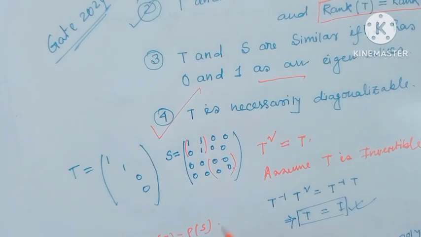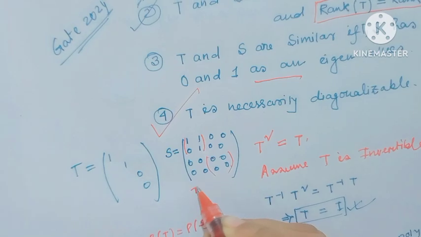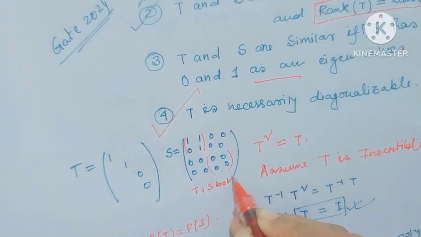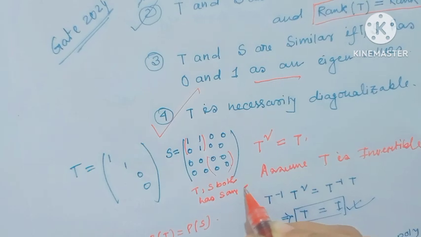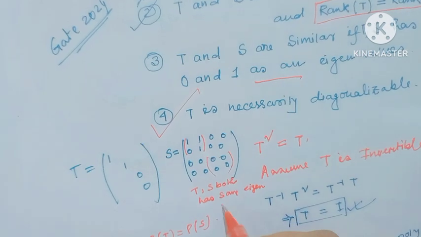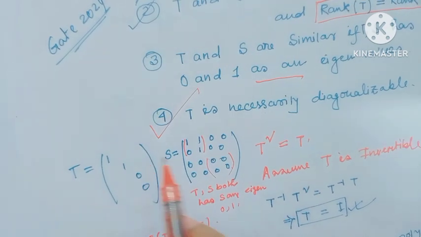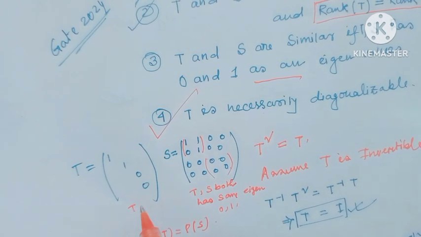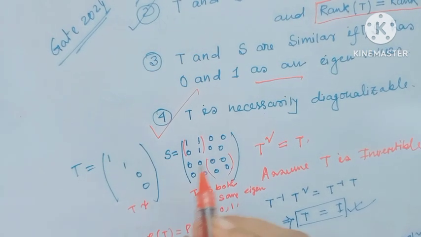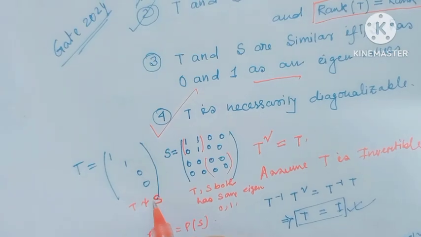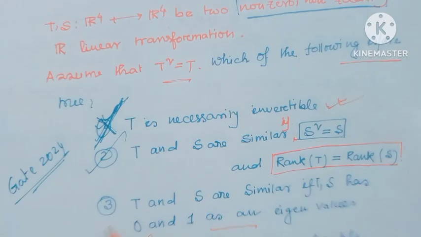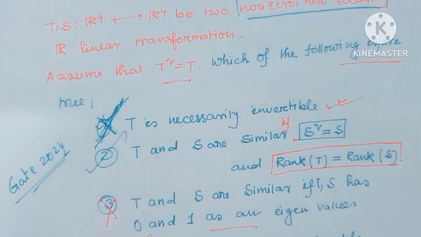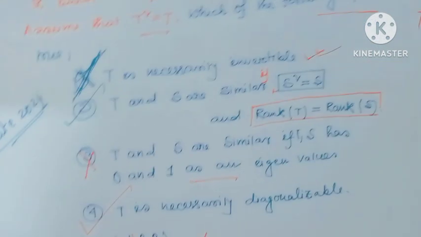Here T and S both have the same eigenvalues 0 and 1, but they do not have the same Jordan canonical form. So T and S are not similar. So option 3 is the wrong option. Only option 2 and option 4 are the right options.